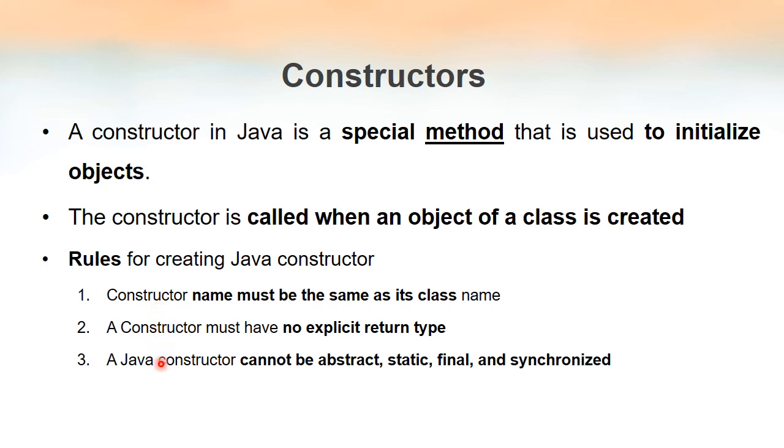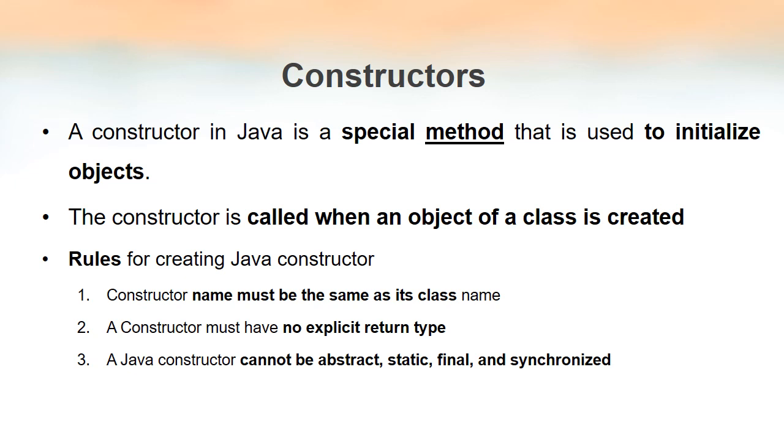So these are the 3 rules that we have to keep in mind when we create a constructor. Let me define once again: a constructor is a method. We know what a method is, right? A method is a block of code to which we assign a name so that we can use that block of code any number of times, similar to writing a factorial method and calling it for calculating permutations and combinations.